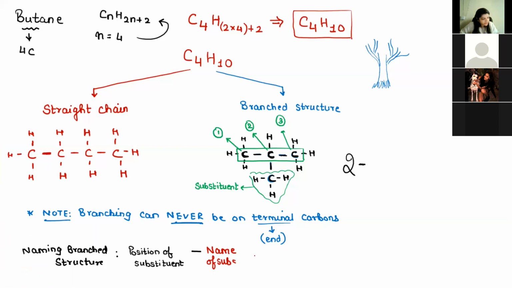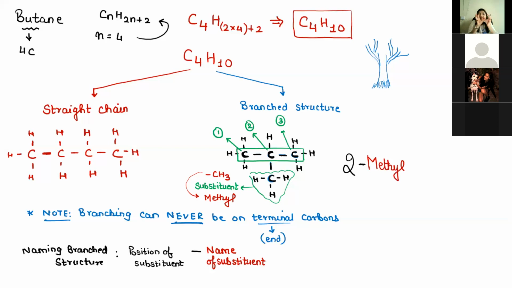So, name of substituent. Now, what is this substituent? This substituent is CH3. What is CH4? Methane. So CH3 is called methyl. If one hydrogen is less, instead of ANE, we call it methyl. So what is the name of that pendant? If it is CH3, what is the name? Just now we learned, it is methyl.